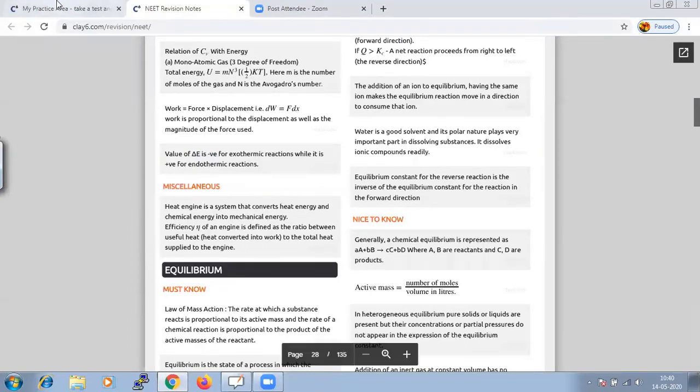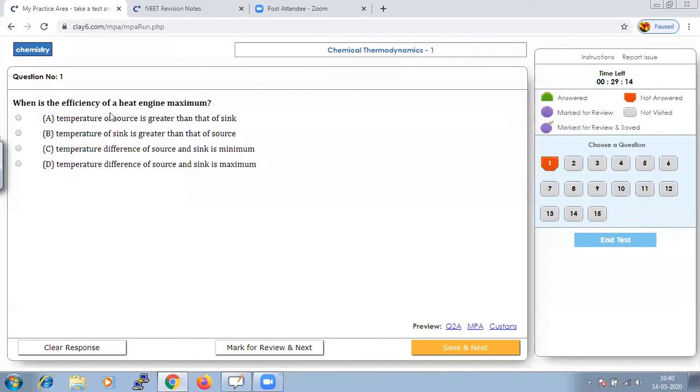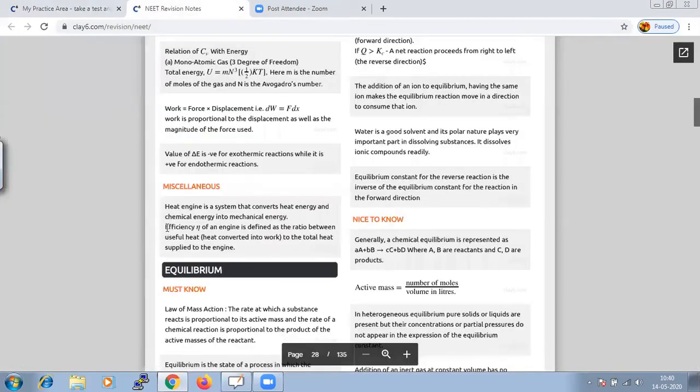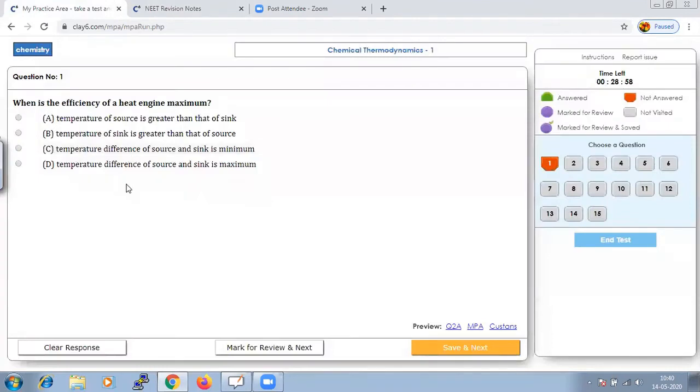So we conclude that the temperature difference of the source and sink should be maximum. Then only the efficiency will be maximum. So let us mark and go to the next.